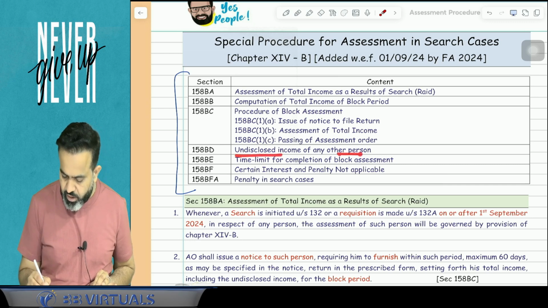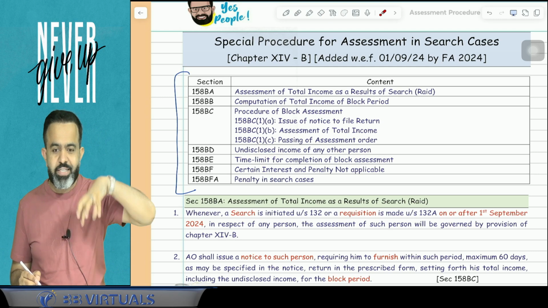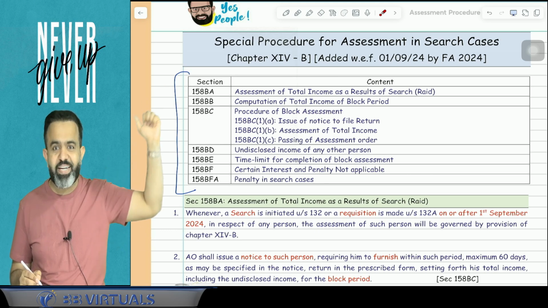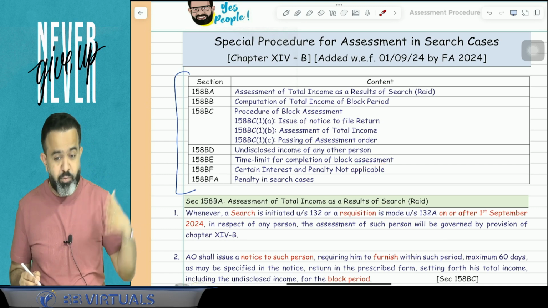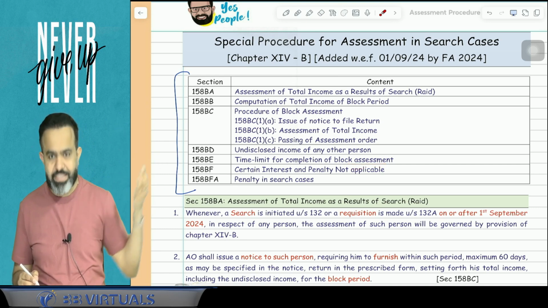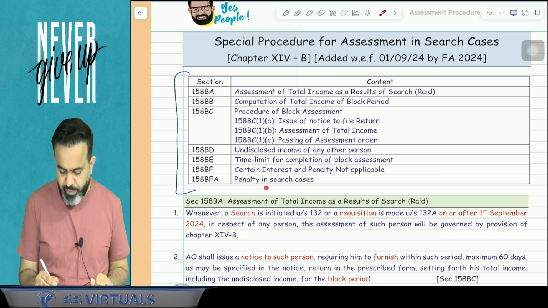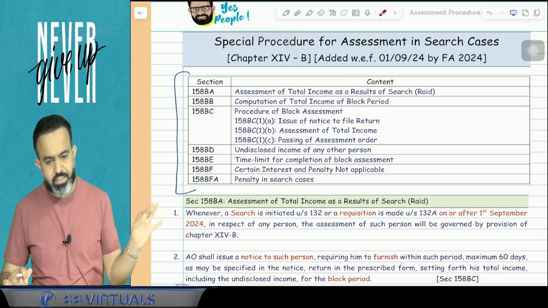After that, if undisclosed income of any other person is coming, then what will happen? Suppose a raid is conducted at your place, but there is an undisclosed income of your relative, then what will happen? Time limit for completion of block assessment, till what time they will complete the assessment of the last 6 years and all, and certain interest and penalty not applicable. And guys, penalty in the search cases, how penalty will be applicable. So these are all the sections.